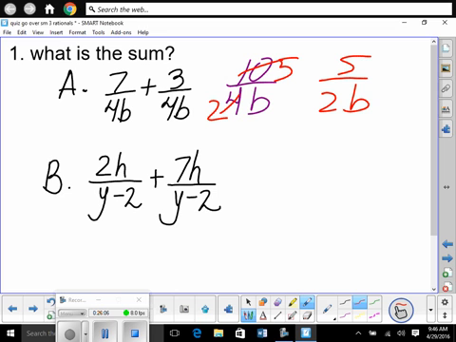It's addition, so we don't have to worry about anything. Just add it straight across. 2 h's plus 7 h's is how many h's? 9 h's over y minus 2.